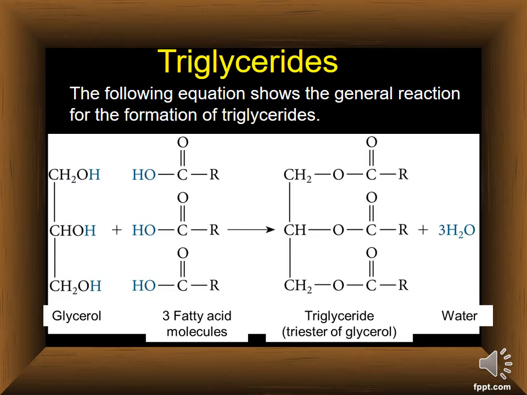Okay, let's start with the triglyceride. The following equation shows the general reaction of formation of triglyceride. So how is triglyceride going to form? Remember this molecule? It's called glycerol. In the previous lesson we discussed glycol and glycerol.